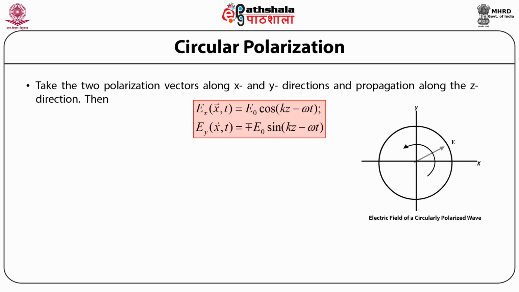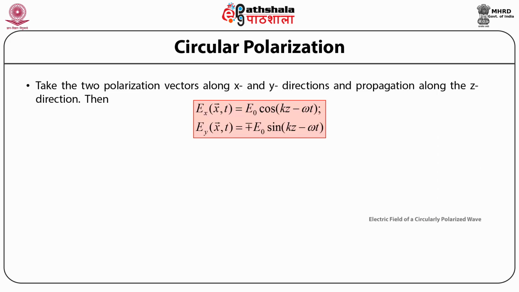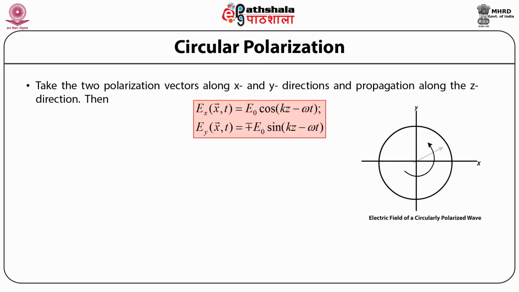the x component of the electric field E subscript x as a function of position vector x and time t is equal to E naught times cos of bracket open wave number k times position z minus angular frequency omega times time t, and the y component of the electric field, that is the physical field, is given by E subscript y as a function of position vector x and time t is equal to minus or plus E naught times sine of bracket open wave number k times position z minus angular frequency omega times time t.